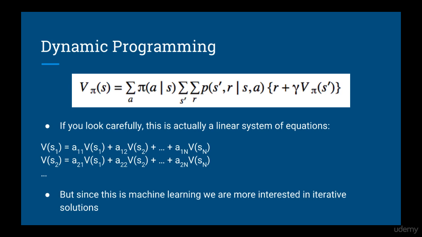You can see that if we multiply out all the terms in the Bellman equation, we actually get a system of linear equations, one for each state in the state space. Because this is a linear equation, we can actually solve for the value function analytically. However, because this is machine learning, we are more interested in iterative solutions.